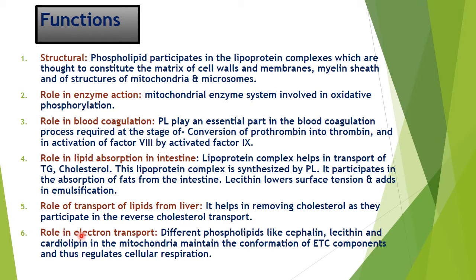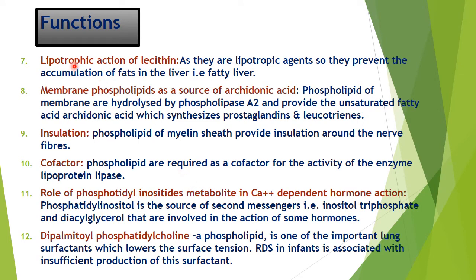The next, sixth role, is role in electron transport. Different phospholipids like cephalin, lecithin and cardiolipin in the mitochondria maintain the conformation of electron transport chain components, and thus regulate cellular respiration. Then the seventh function is lipotropic action of lecithin. As lipotropic agents, they prevent the accumulation of fat in the liver. So it prevents fatty liver.